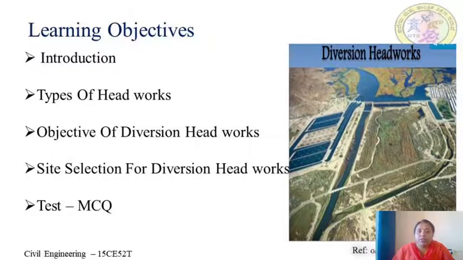Generally the headworks are classified into two types. One is storage headwork and the other one is diversion headwork. And coming to the objectives of diversion headwork, diversion headworks are used to raise the water level in the river, so that the maximum commanded area is increased, and also to regulate the supply of water into the canal, to control the entry of silt into the canal, to provide some storage of water for a shorter period, and to reduce the fluctuation in the supply level in the river.